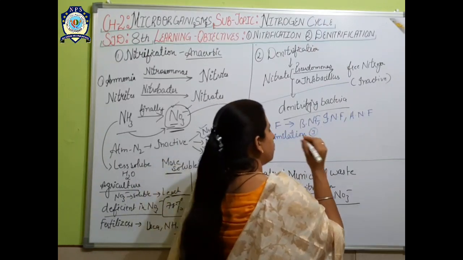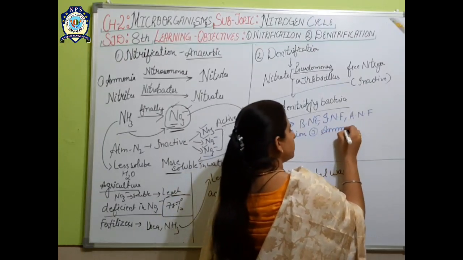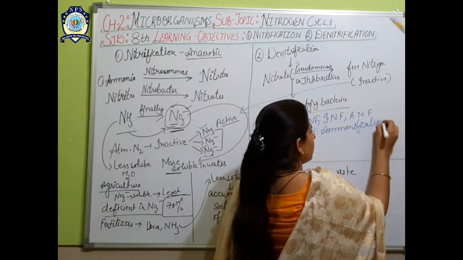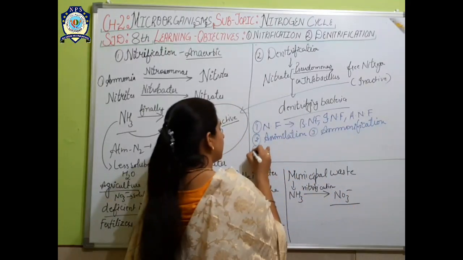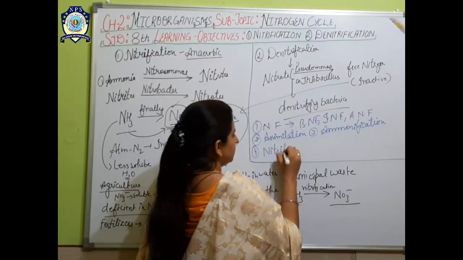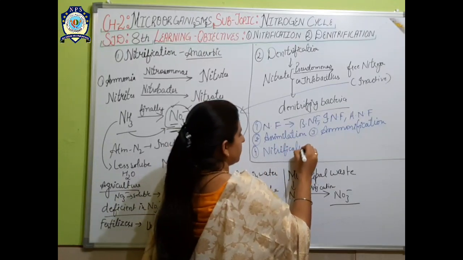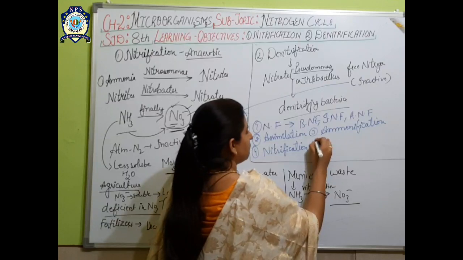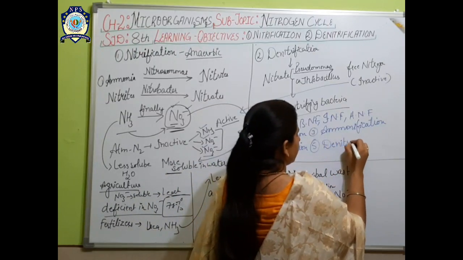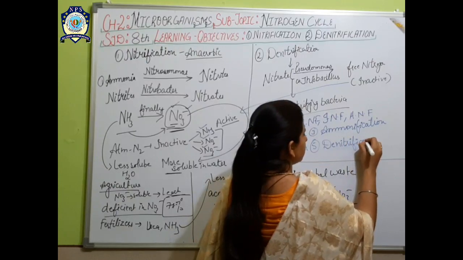The third step was ammonification. The fourth step we have discussed today, that is nitrification. And the fifth step is denitrification.